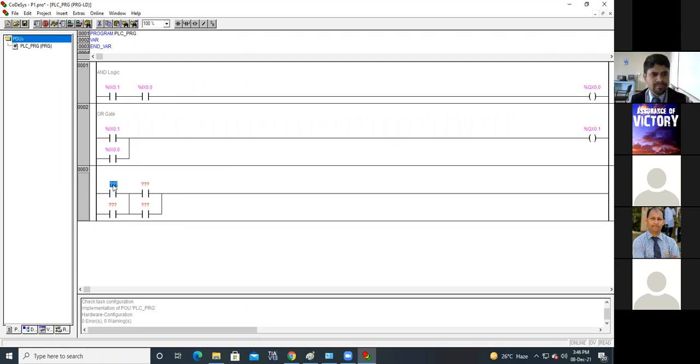See here percent IX 0.1, percent IX 0.0, percent IX 0.1, percent IX 0.0. Likewise, you can implement it.